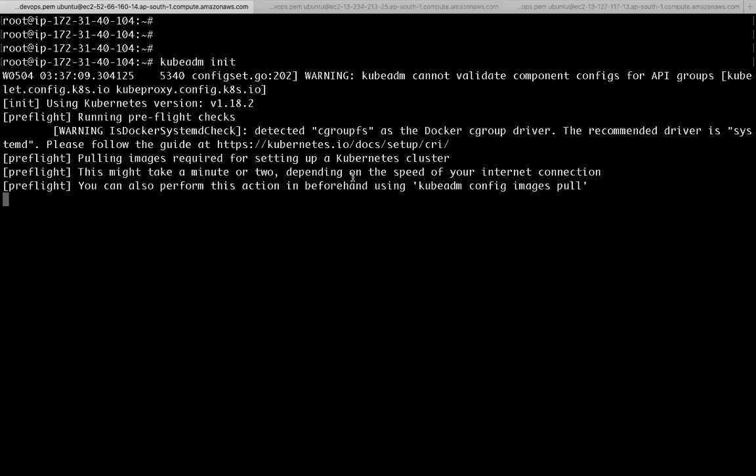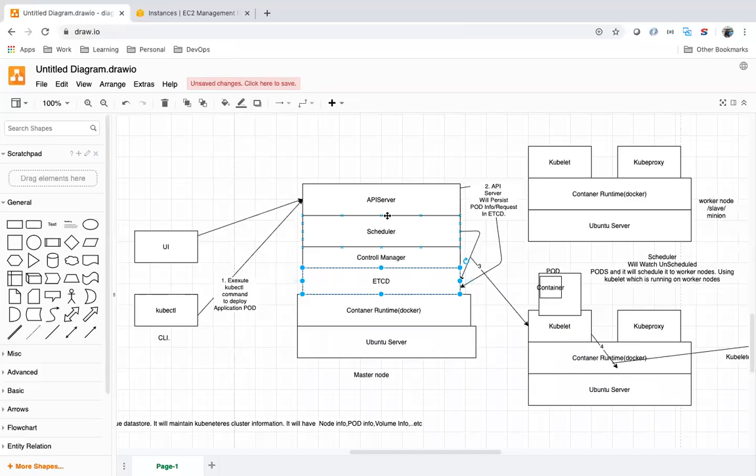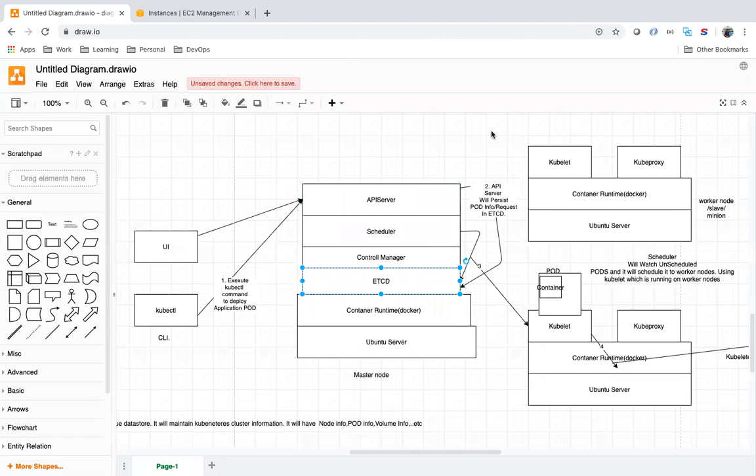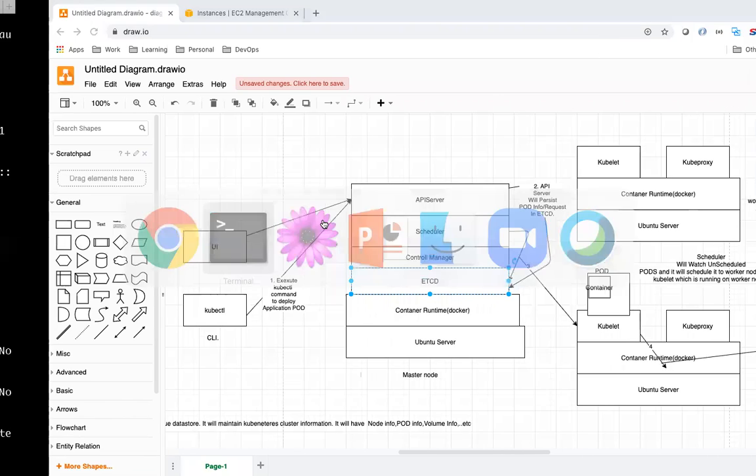The Kubernetes API server, controller manager, etcd, all these things will run as pods. So kubeadm init will download the images, and it is going to create these master machine components: API server pods, scheduler pods, controller manager pods, etcd pods. It will take some time to create all these master machine components.